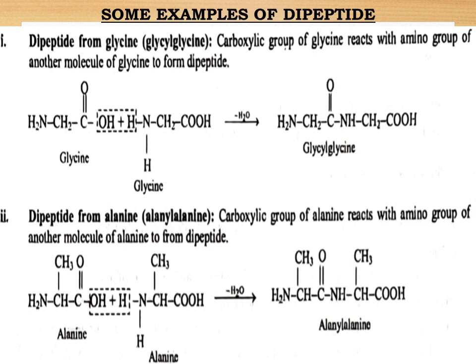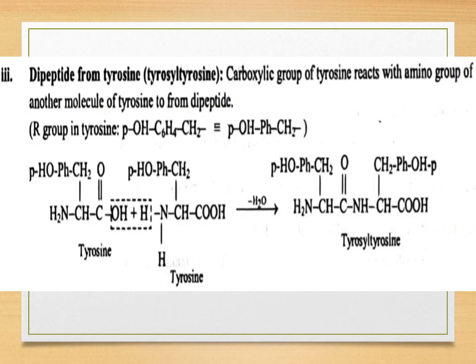Now students, let us look at the second example of a dipeptide, which is formed from two different molecules of alanine. Again, the carboxylic group of one alanine reacts with the amino group of another alanine and forms alanyl alanine. Let us take some more examples. Here you can see the carboxylic group of one tyrosine molecule reacts with the amino group of another tyrosine molecule and forms a dipeptide with the removal of a water molecule.